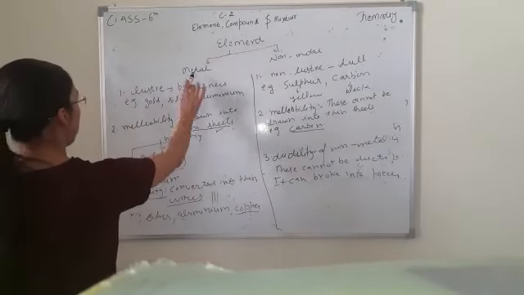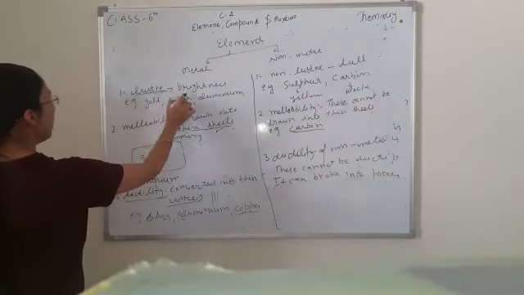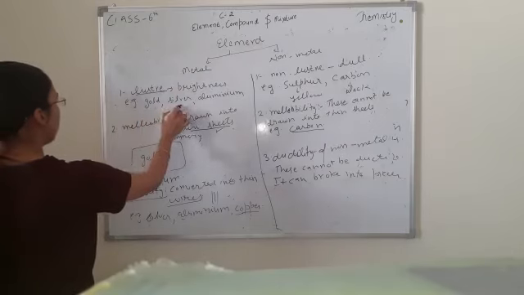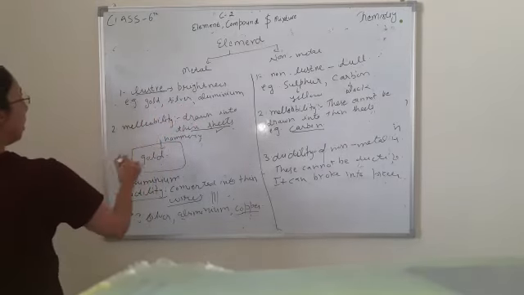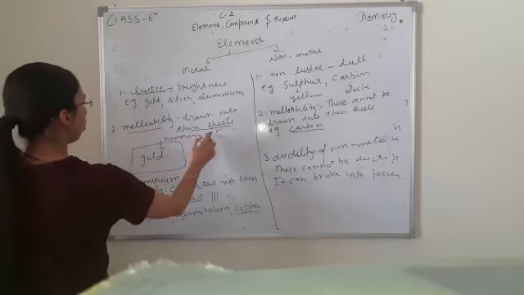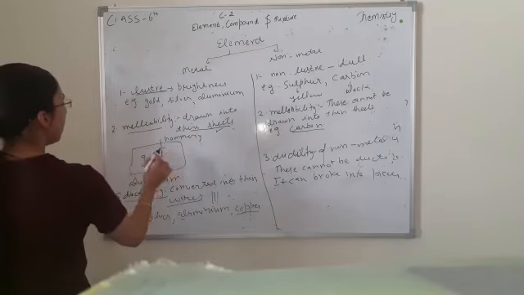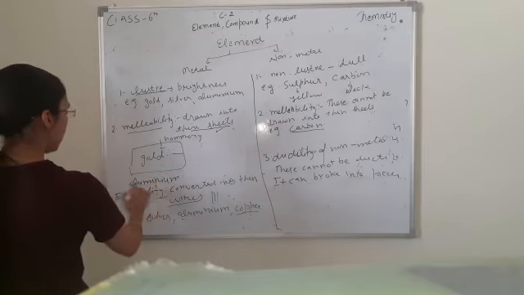Revise the properties of metal and non-metal. First property of metal is luster. Luster means brightness. Example, gold, silver, aluminium are lustrous elements which are called metals. Next, malleability. Malleability means drawn into thin sheets. When we hammer a substance, it converts into a thin sheet. For example, aluminium.